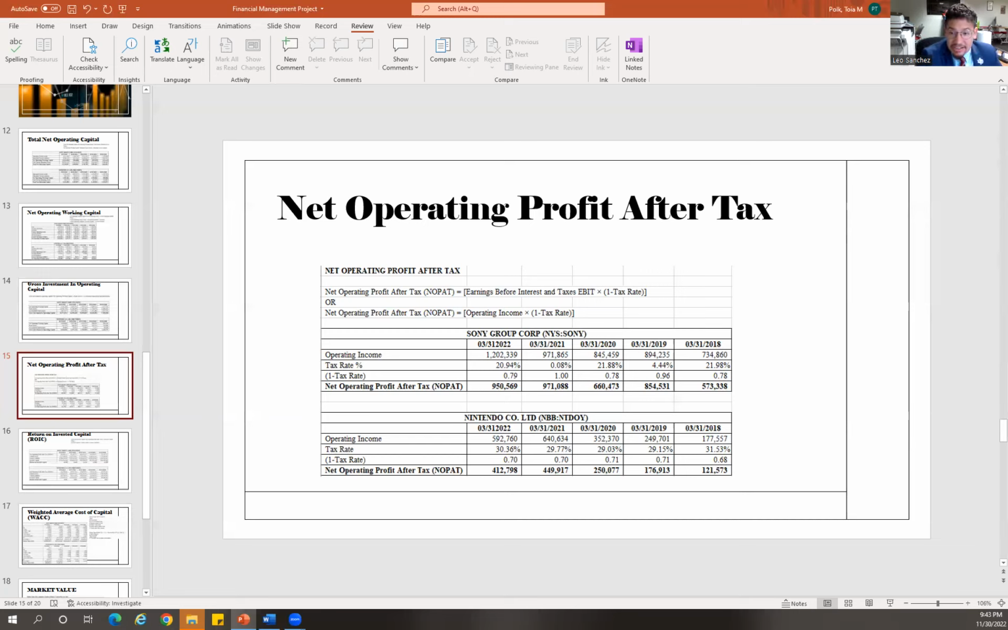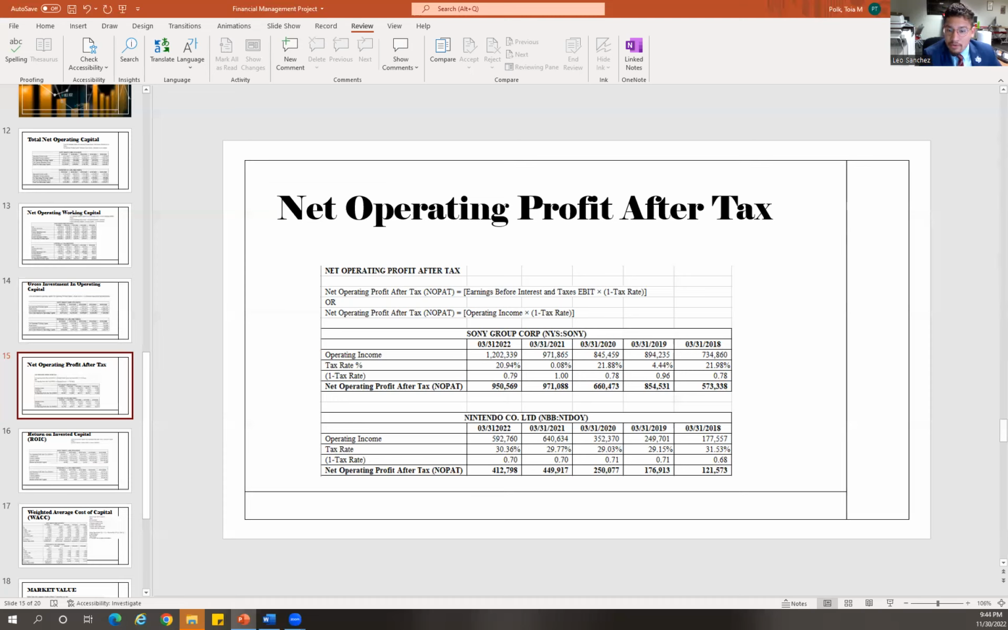And as we can see in the table below, the company's lowest NOPAT was in 2018 at 573,338 million Japanese yen, while the highest was 950,569 million Japanese yen in the year 2022. The profitability of Sony has been increasing in the past 5 years.